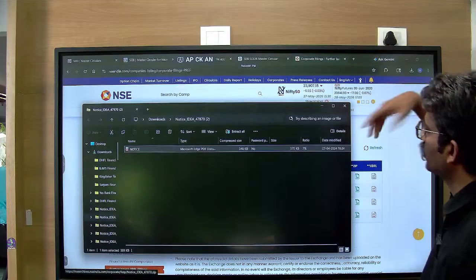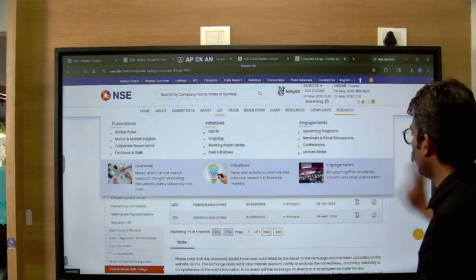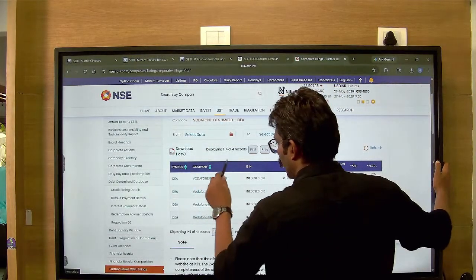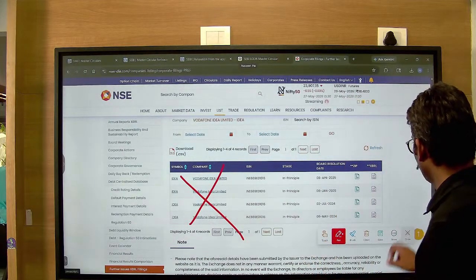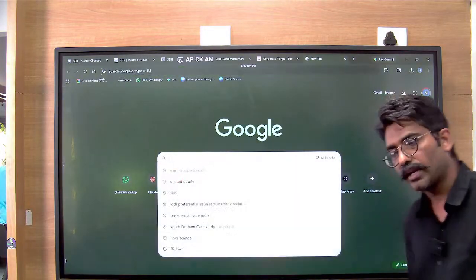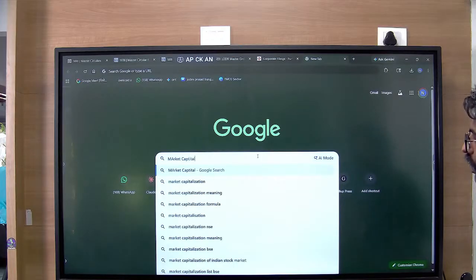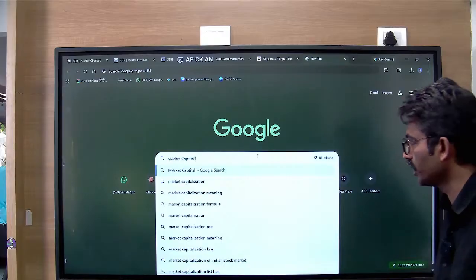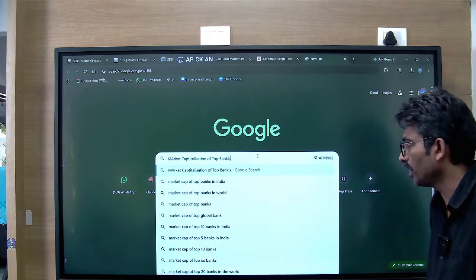Now the next question is, what if you raise too much of funds as CFOs? This is not about any particular company. Forget that. Drop the names now. Now it becomes generic. So we'll move from here and just do a Google search: market capitalization of top banks in India. And there'll be a page from Money Control that will come.